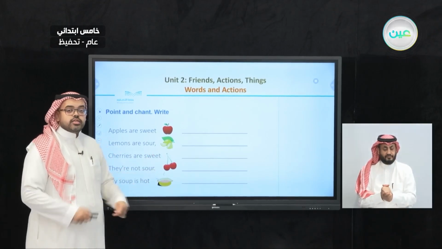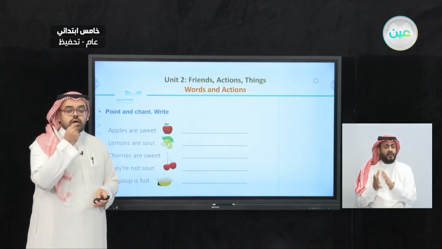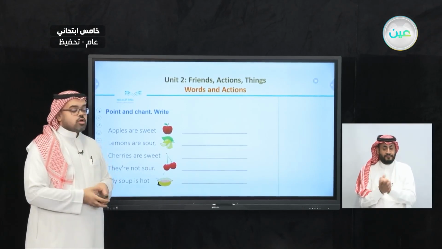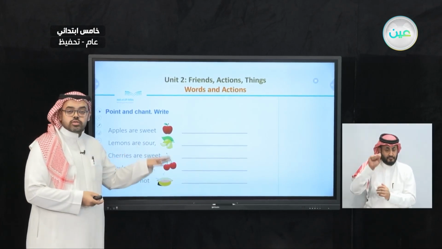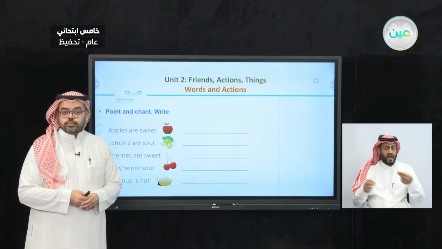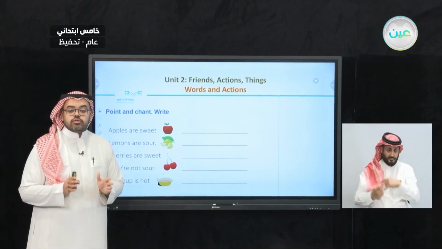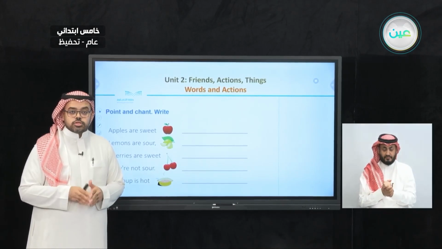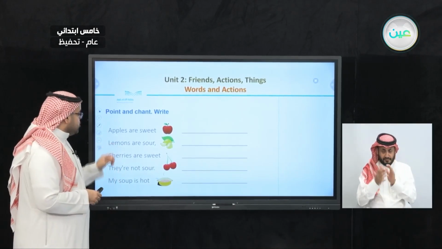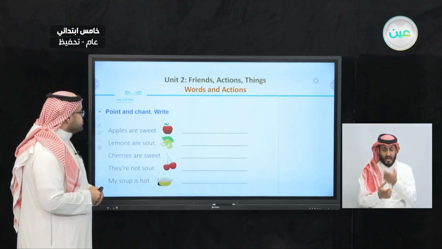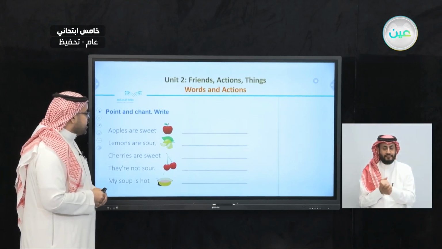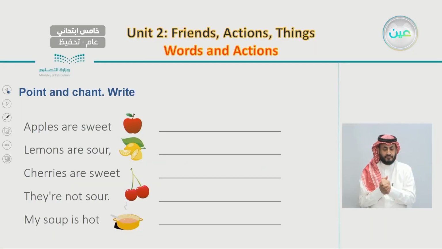This chant is about food and the taste of different kinds of food. Let's begin by listening to the first part of this chant. Apples are sweet. Apple is a fruit, and when we eat an apple, it's sweet.